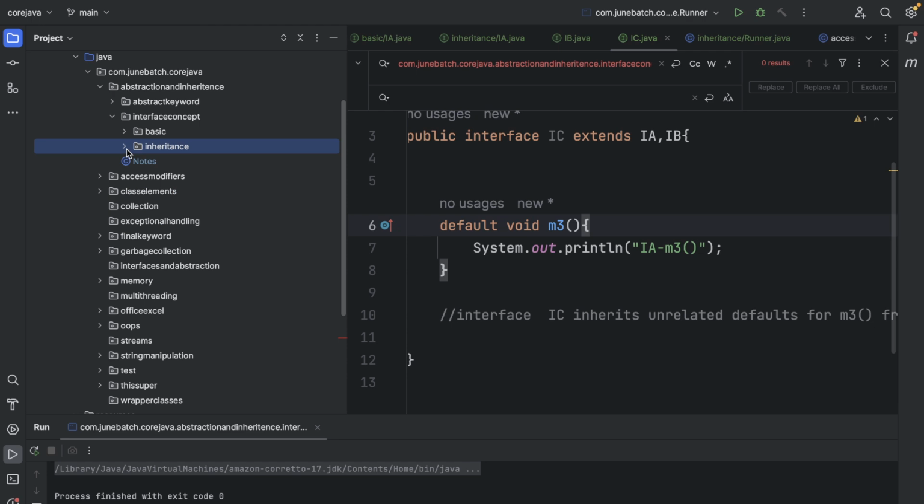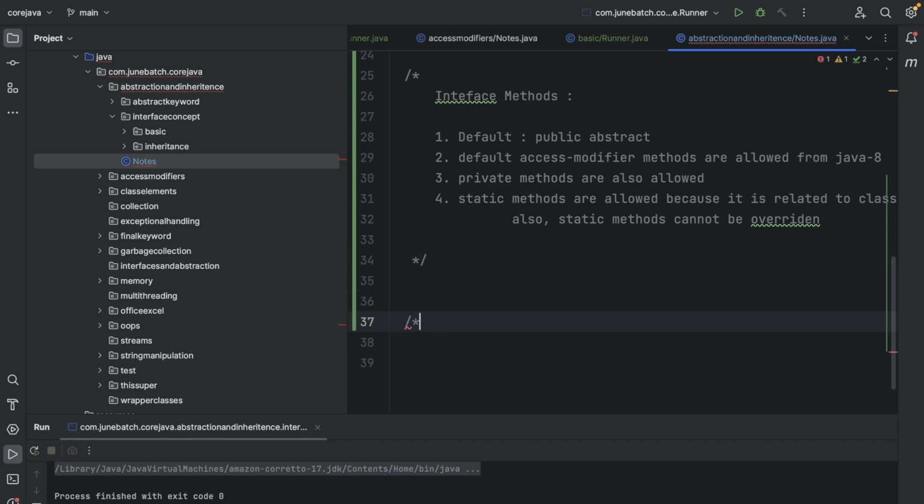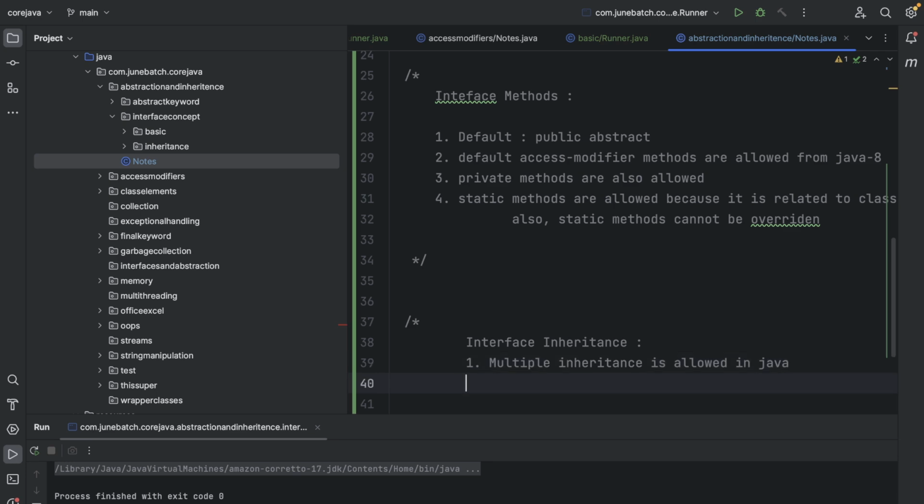So in notes, one thing we need to add: only interface methods, and then interface inheritance, and in this, multiple inheritance is allowed in Java. Cool.